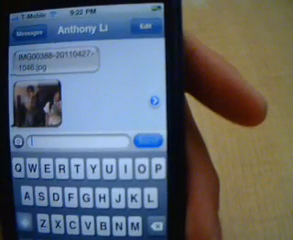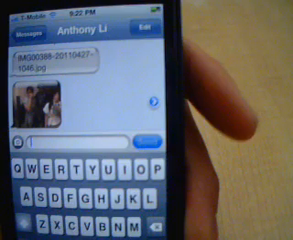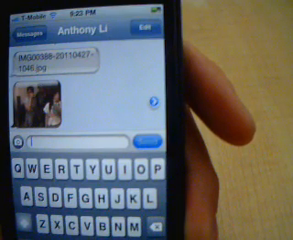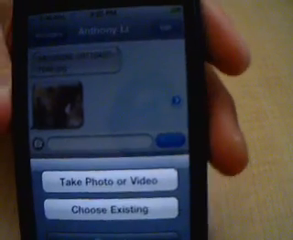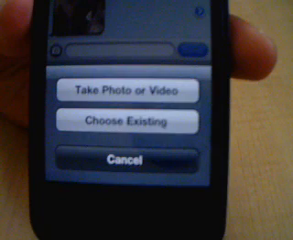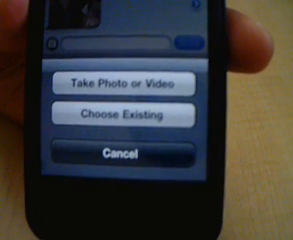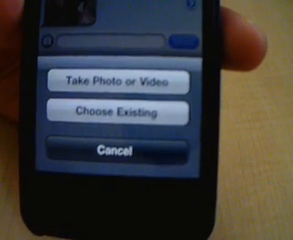So basically, my friend just sent me a photo, and you could see the camera, which says take photo or video, and you can send it to your friend or choose existing.